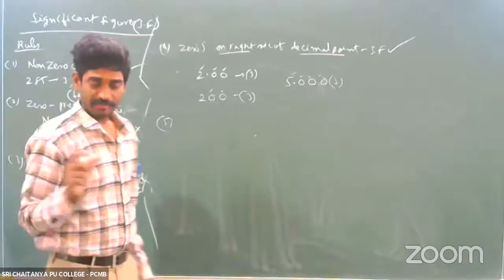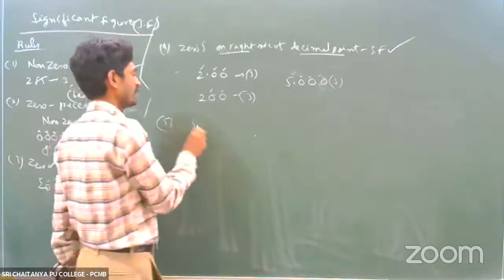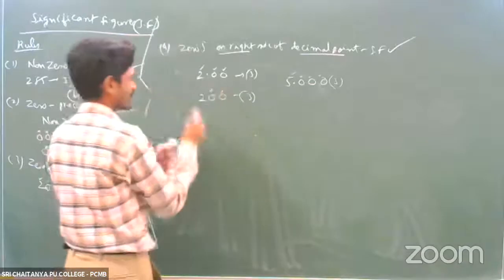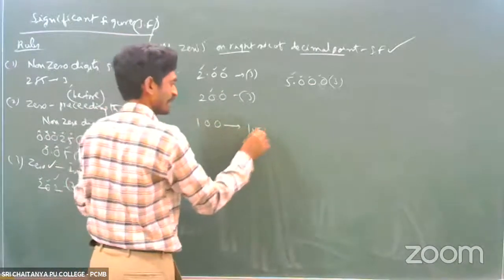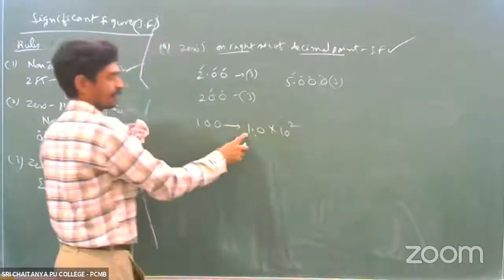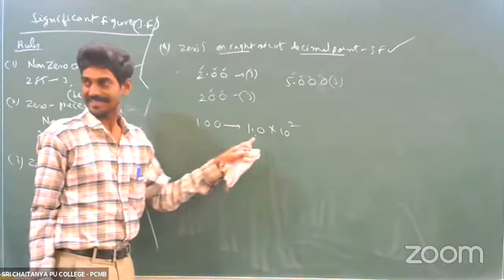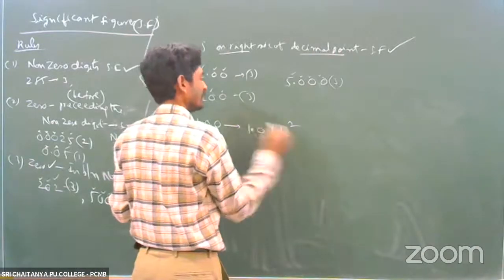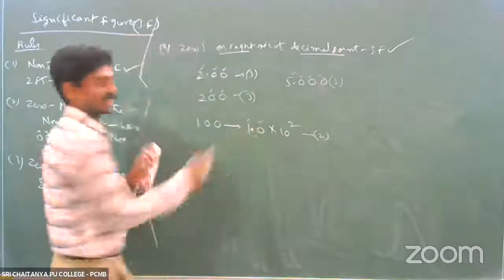Next one. If the value is expressed in scientific notation, here one more ambiguity is there. For example, this is 100 here. This 100 you can express like this, 1.00 times 10 square, both same only, right? Yes or no? You can express like this, right? So here, how many significants are there? This has 2 significants. This is present on the right side of the decimal point, right?